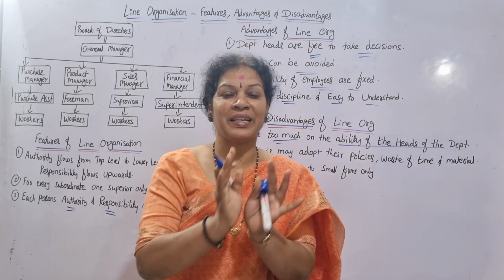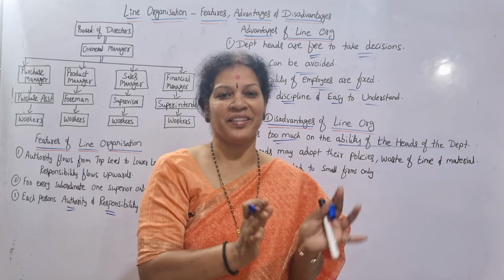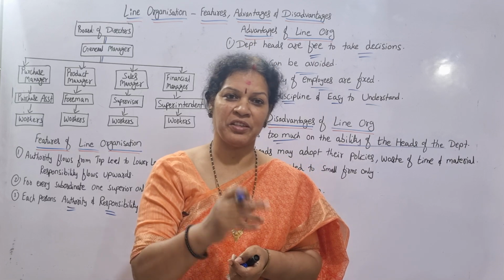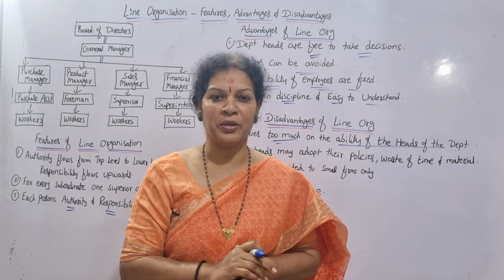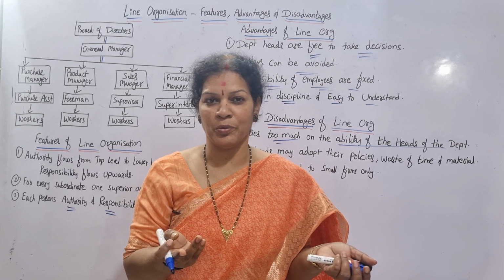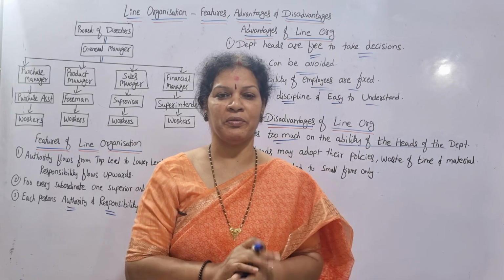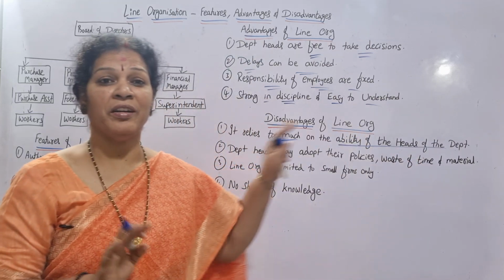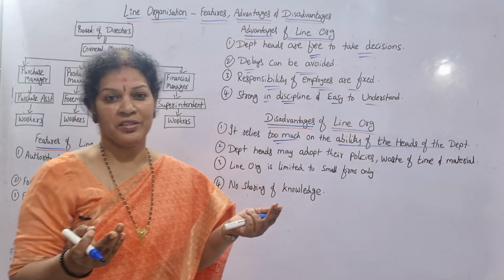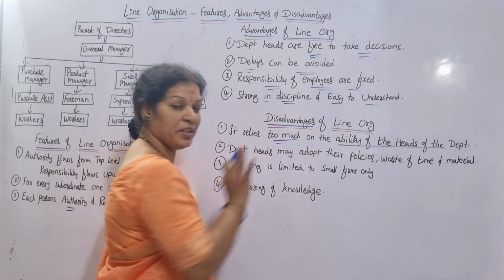The department, that angle, it's gone. If sales department is not proper, head is not proper, he has been given freedom. He does not have much knowledge. He cannot take the decisions. He needs some support, but no support. Freedom is given. Means too much reliability on that particular head. It may give adverse results also. That is what we are saying in the first point.